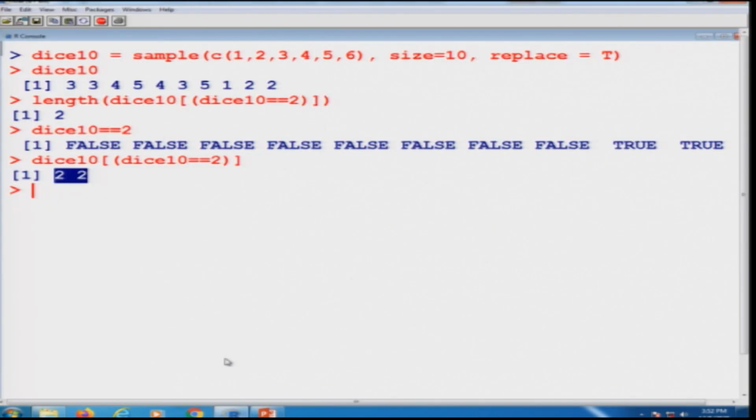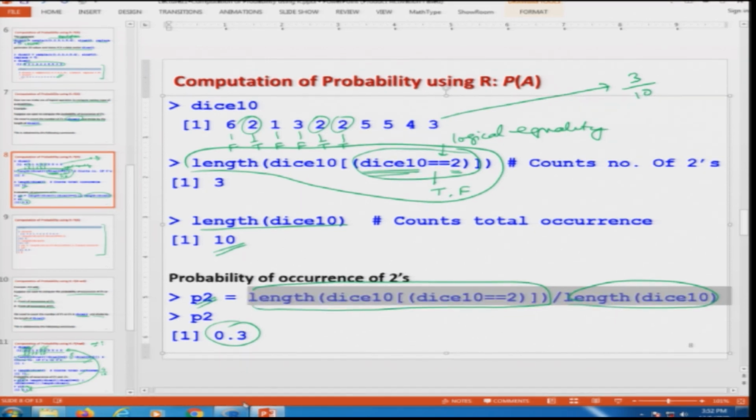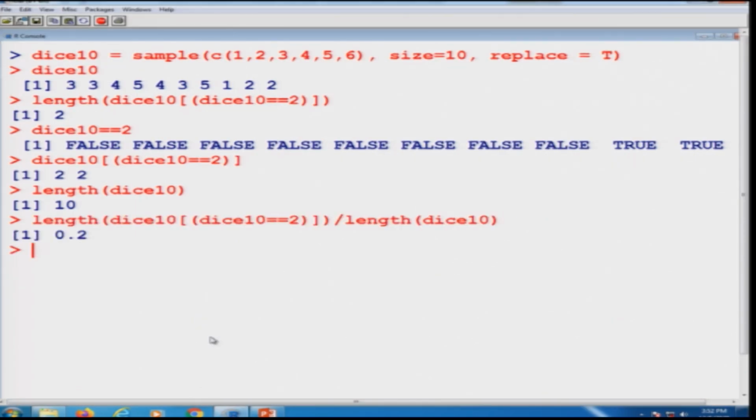Then if you compute this probability, it is just the division of both the values, and it is coming out to be 0.2, no issues. And you can see 2 out of 10, these are the values, right.